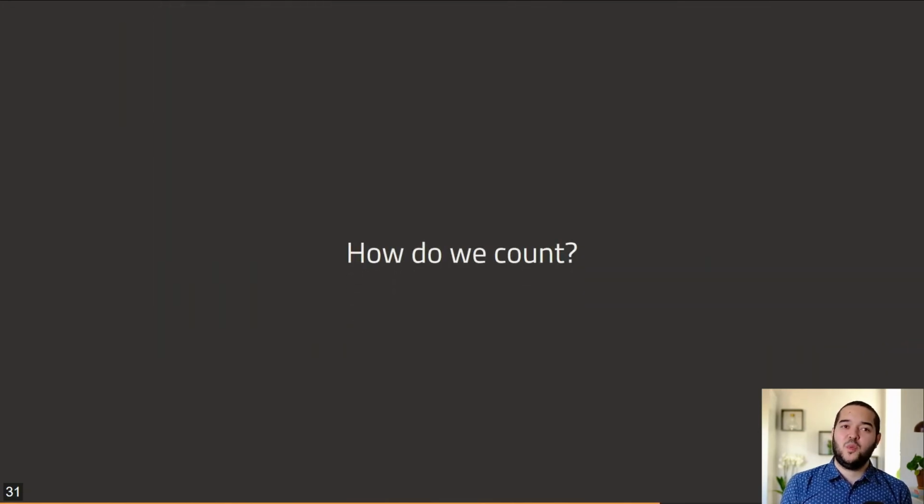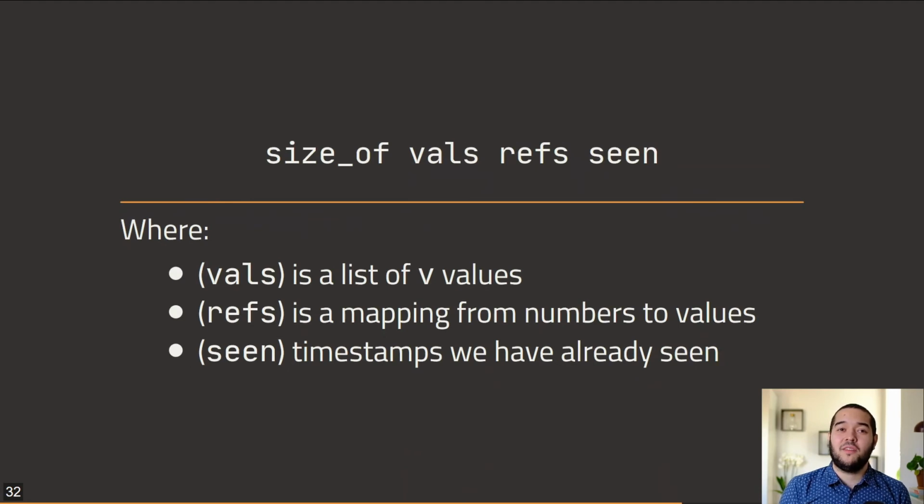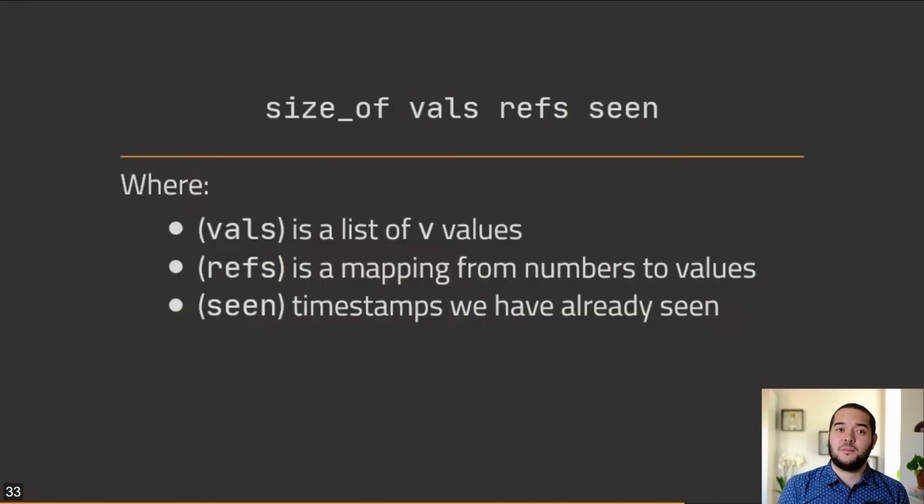So, how do we count? We measure values using the function Sizeof. It takes as arguments a list of values, a mapping from numbers to values, which is what pointers are pointing to, and a set of timestamps. Sizeof traverses the list measuring the size of each value, but it makes sure to avoid counting the same pointer multiple times and mitigates aliasing of blocks using timestamps.